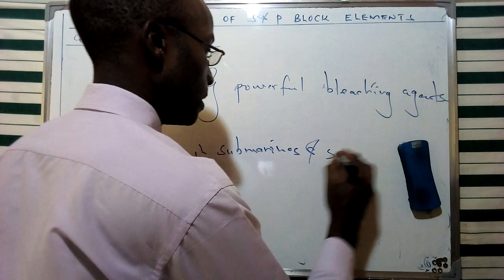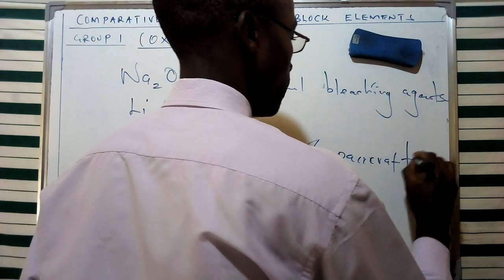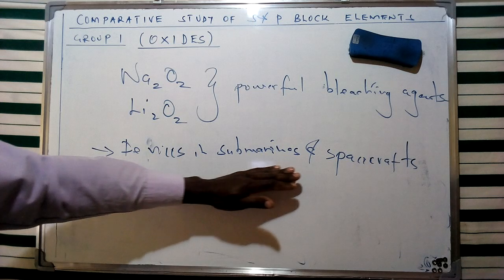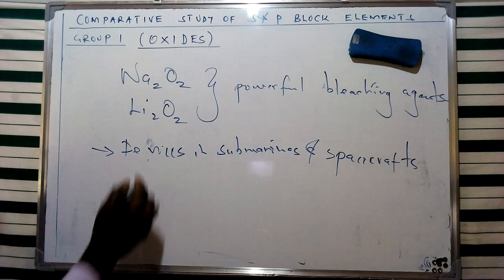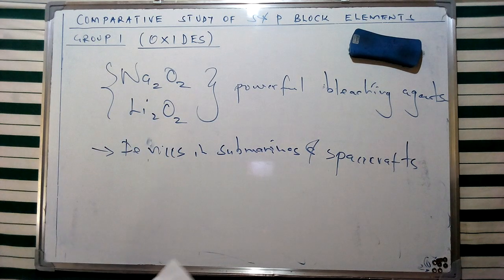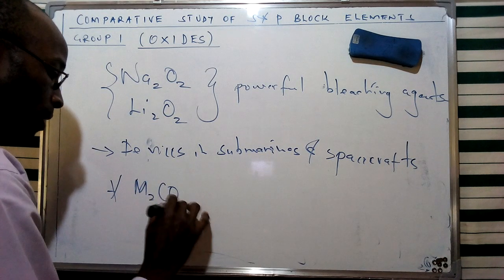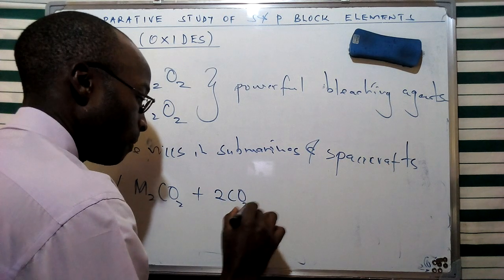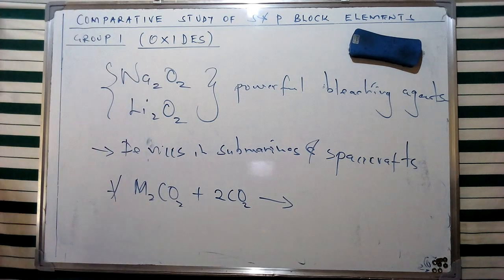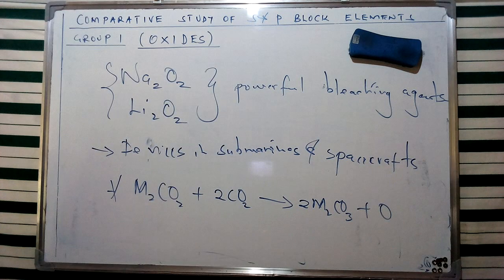And one of the common characteristics of this specific environment, the environment for submarines and spacecraft, is a limited supply of air. So we're going to see that one of the applications of these two specific compounds, or the peroxides, is the release of oxygen through a general reaction, in terms of the peroxide reacting with carbon dioxide, and of course this is going to result in the formation of a metal carbonate plus oxygen, given as such.